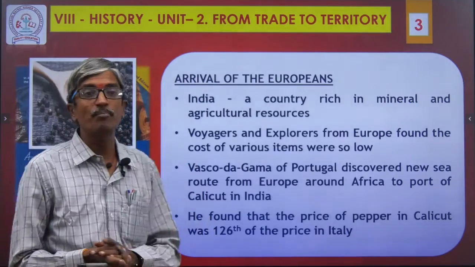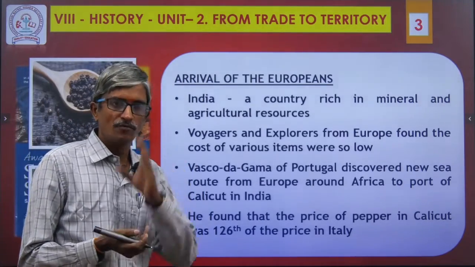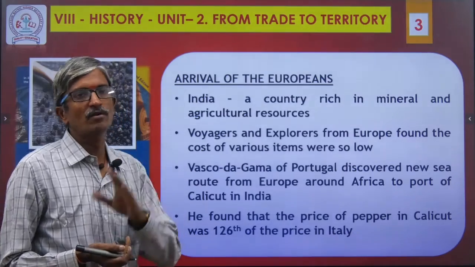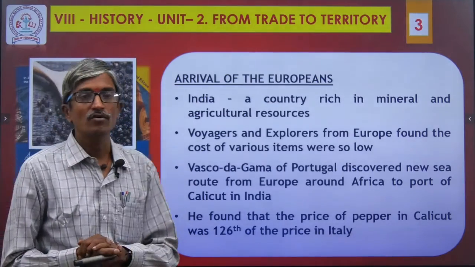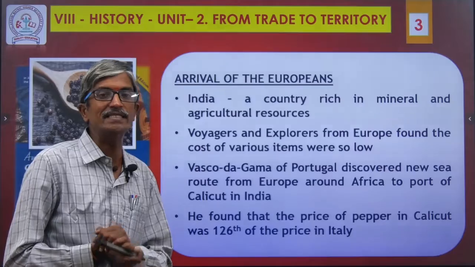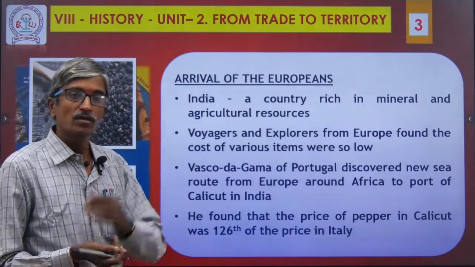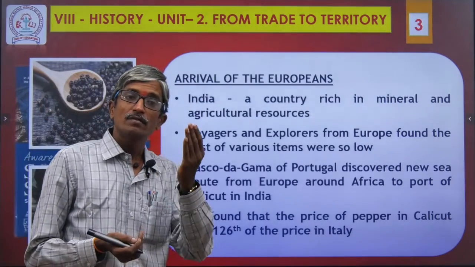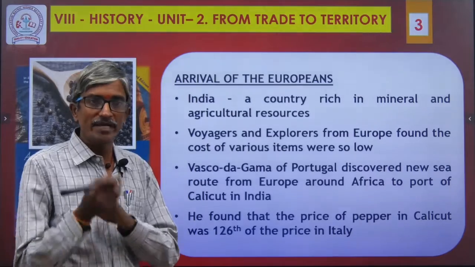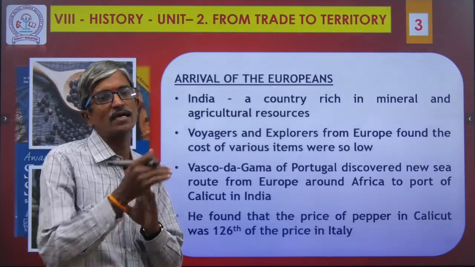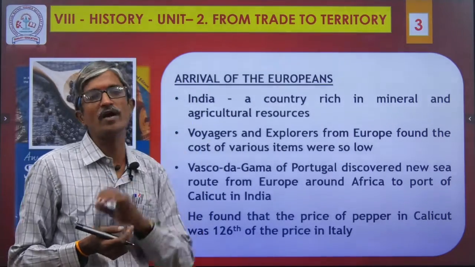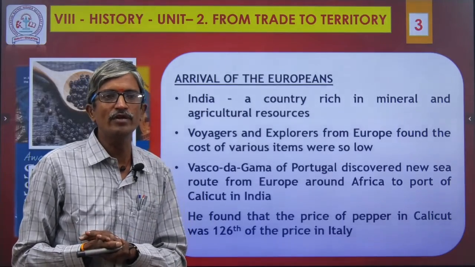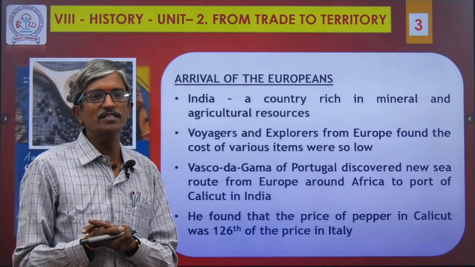He found that the price of pepper in Calicut was 1/26th of the price in Italy. Once upon a time, they got pepper by giving gold as currency. See, that much value it has. But what do we do with the morning dish, for example Pongal?